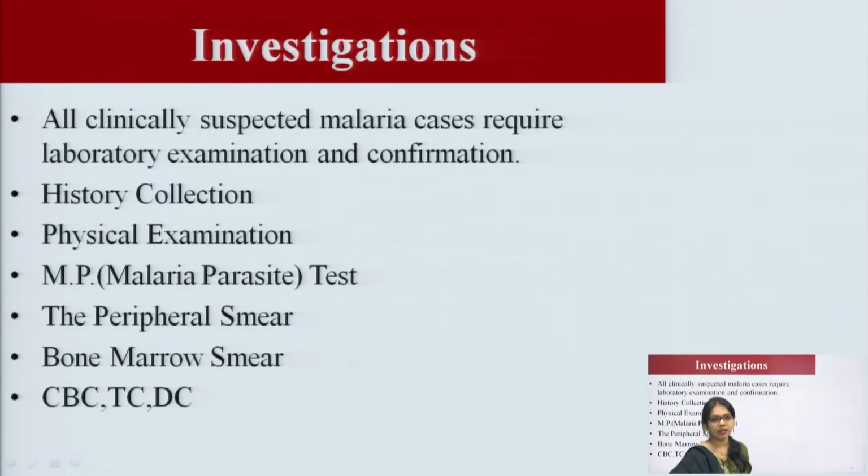Now, the investigation, or we can say how we can diagnose malaria. All clinically suspected malaria cases require laboratory examination and confirmation. Here, history collection, physical examination, malaria parasite test, the peripheral smear and the bone marrow smear, CBC, TC and DC. CBC means complete blood count, TC means total count, and DC means differential count of WBC.